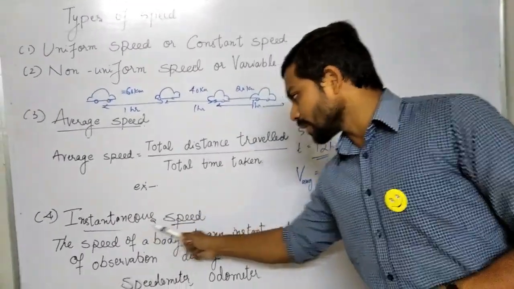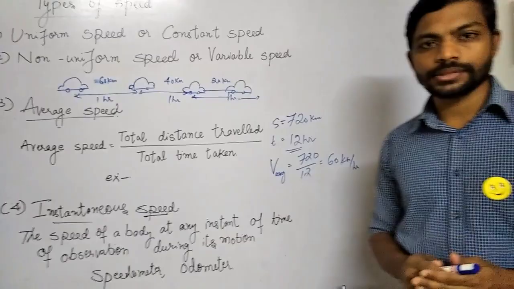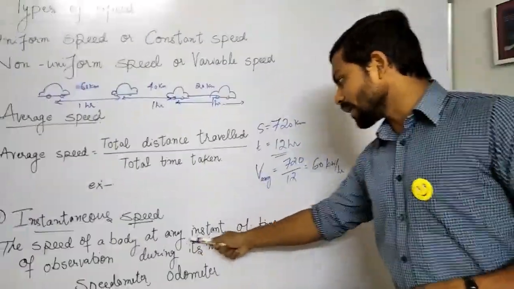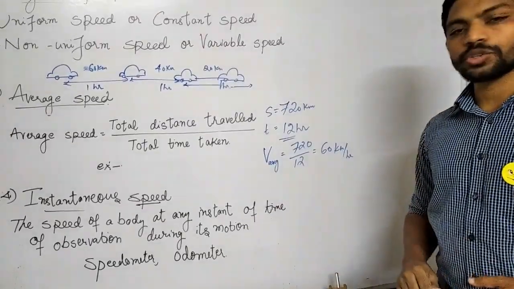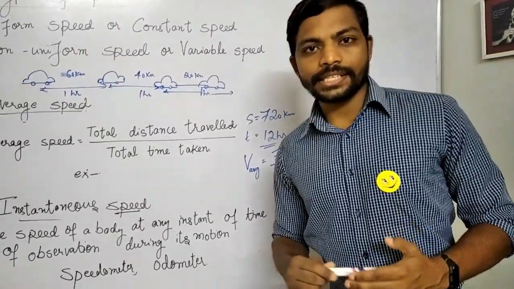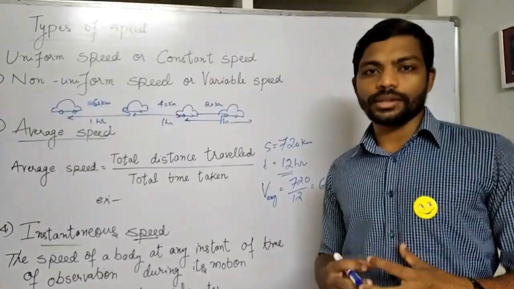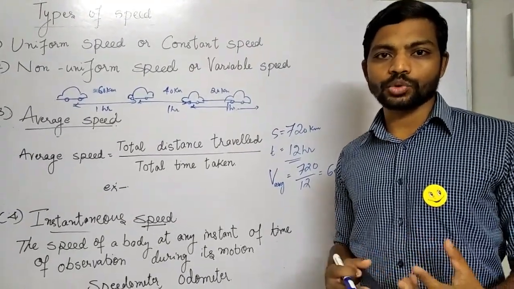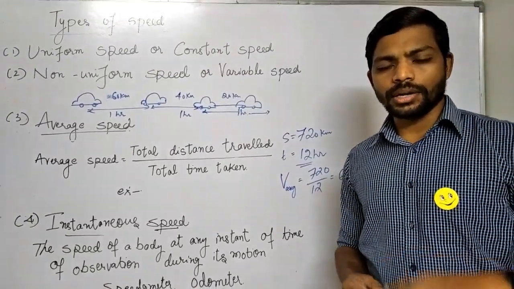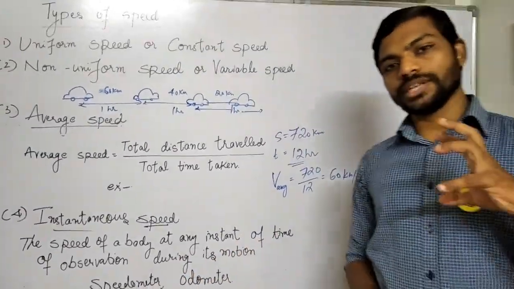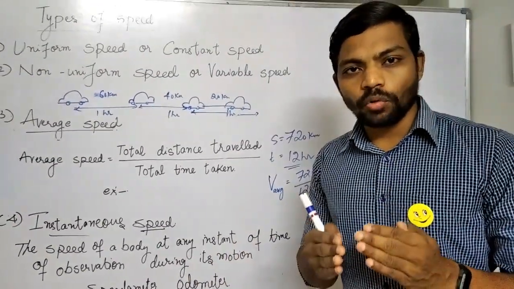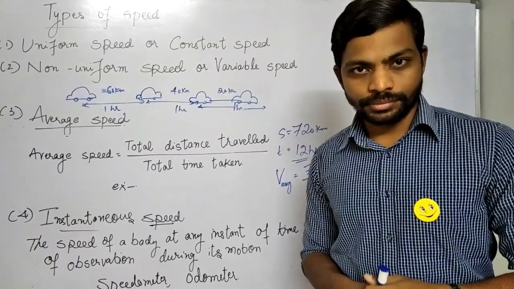Last one, instantaneous speed. What it means: the speed of a body at any instant of time of observation during its motion. That's called instantaneous speed. For example, in your vehicles, be it a bike, car or scooty, there's a device called a speedometer. That speedometer tells what the speed of the vehicle is at that instant.